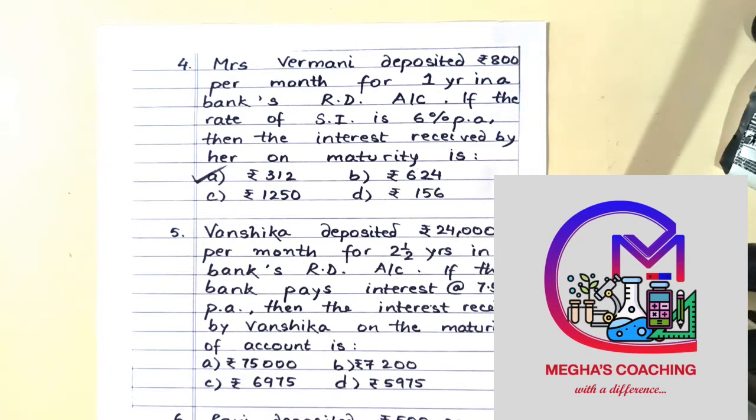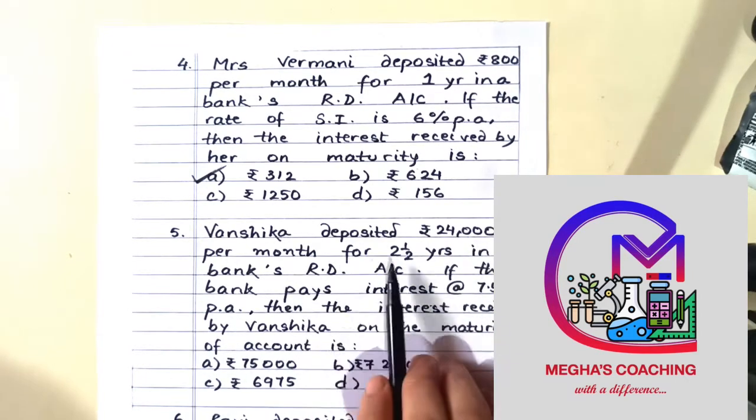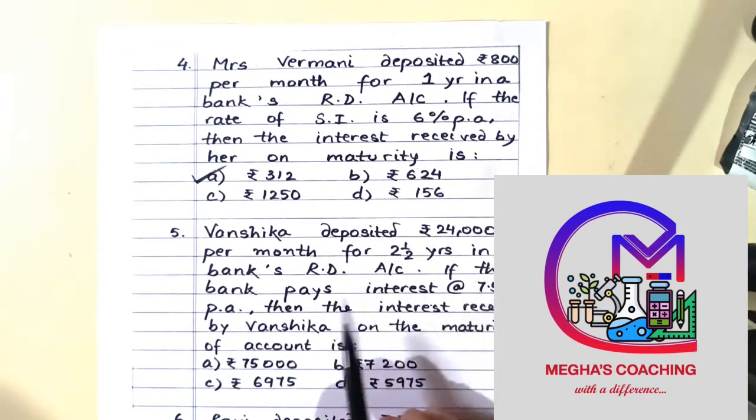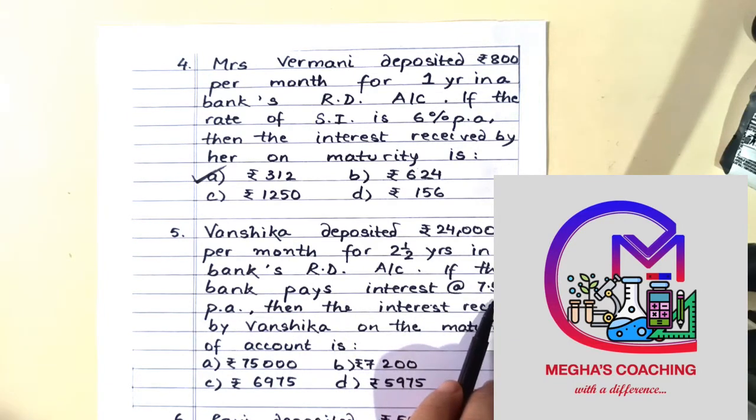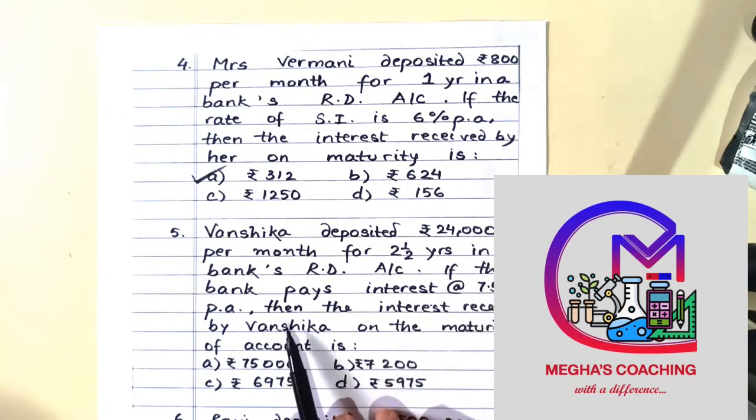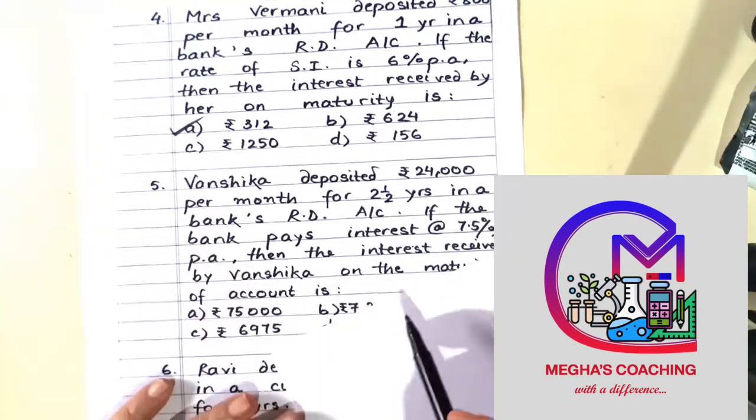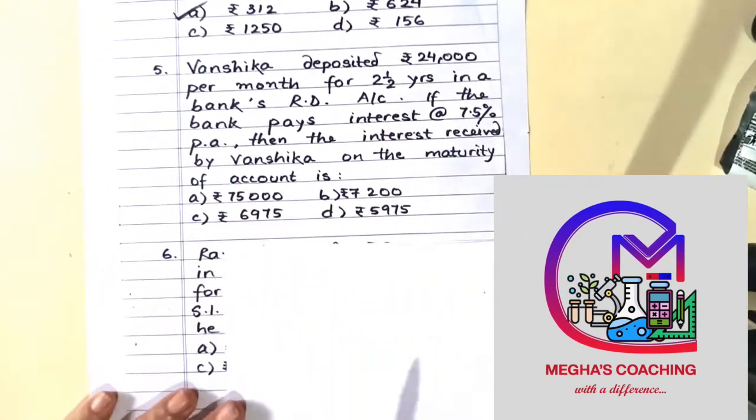Next question. Vanshika deposited 24,000 per month for 2.5 years in a bank's RD account. If the interest is 7.5% per annum, then the interest received by Vanshika on maturity is. Okay, again it is the same sum like this. You have to again calculate the interest.